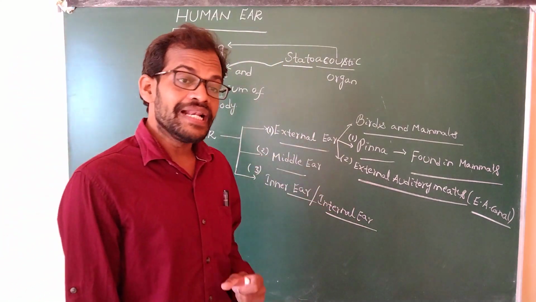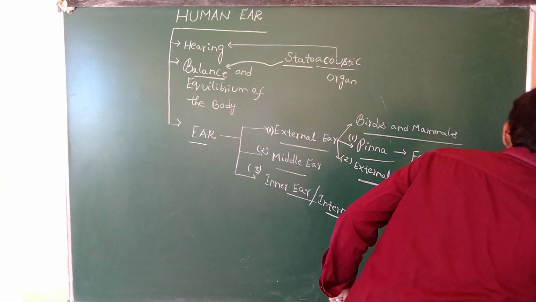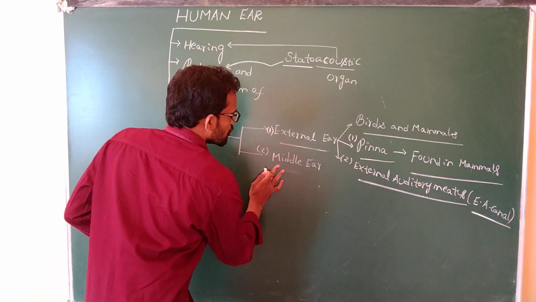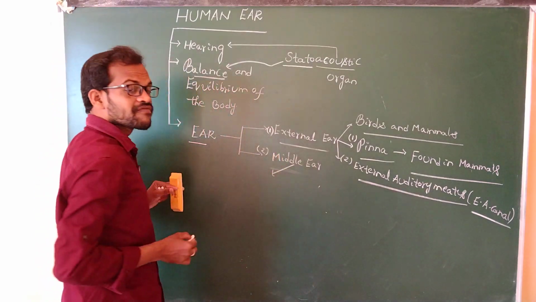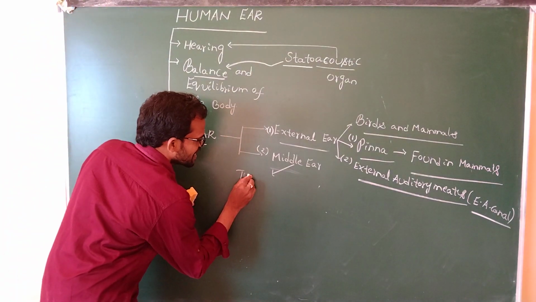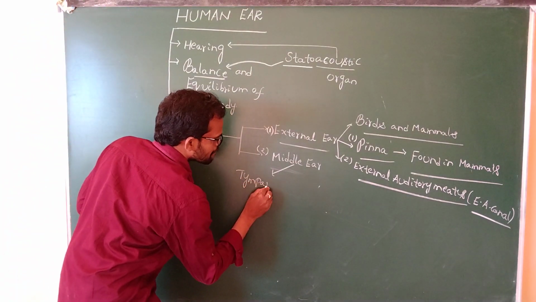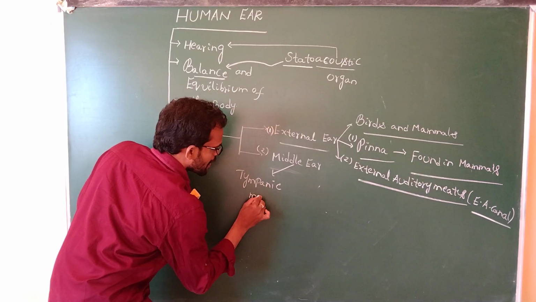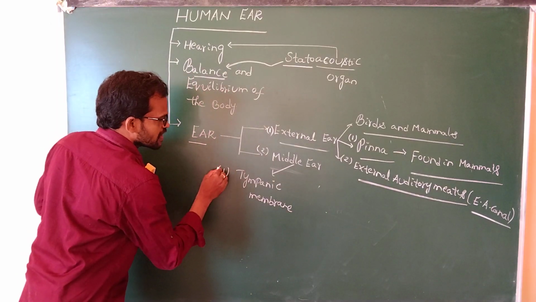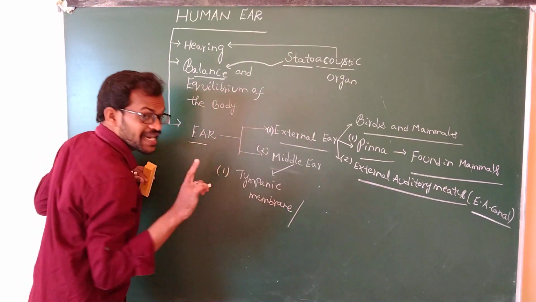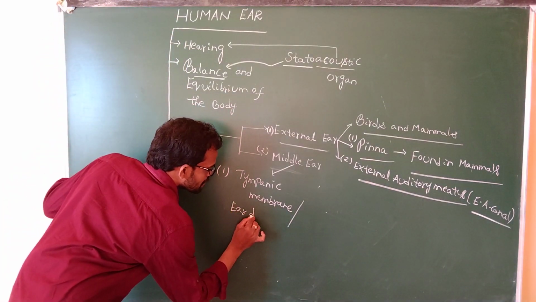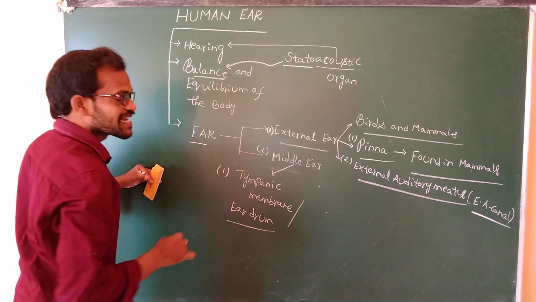Coming to the middle ear. What parts are present in the middle ear? If you observe the middle ear, the first part is the tympanic membrane. It is the first part of the middle ear. The tympanic membrane is also known as the eardrum.